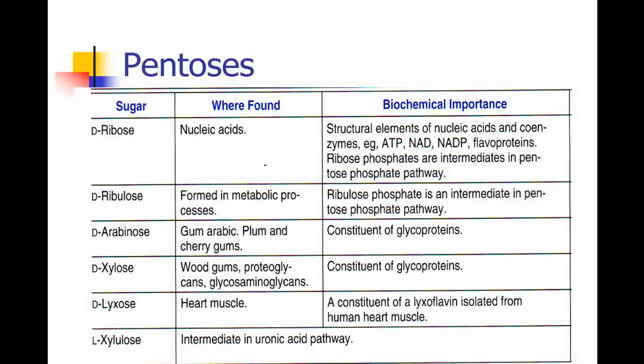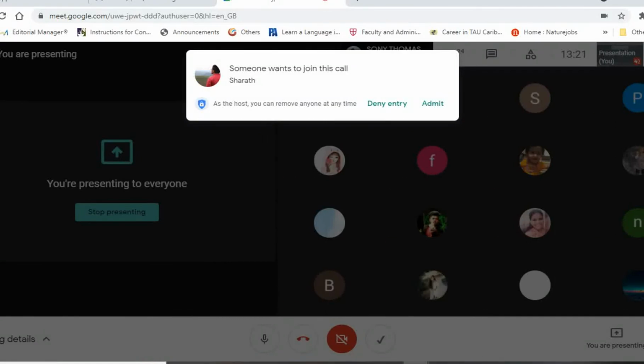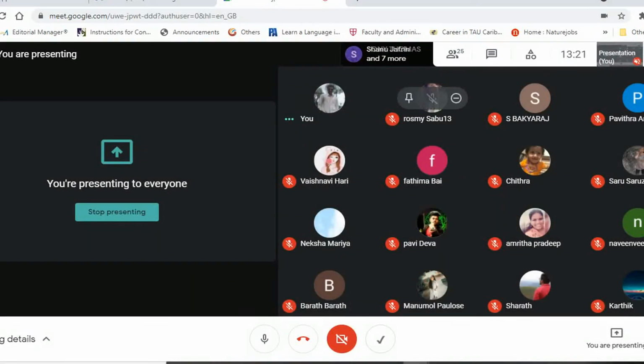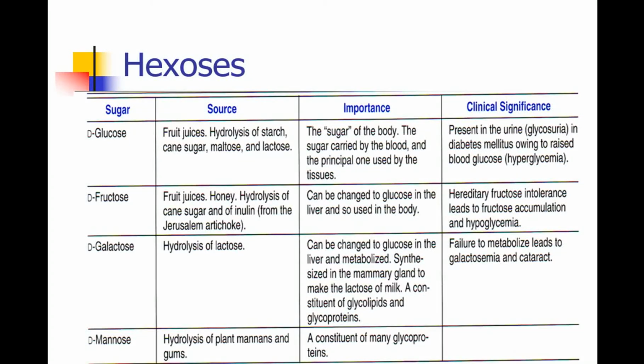So these are the examples of pentoses. For monosaccharides, we have seen examples for aldoses and ketoses, and pentoses.